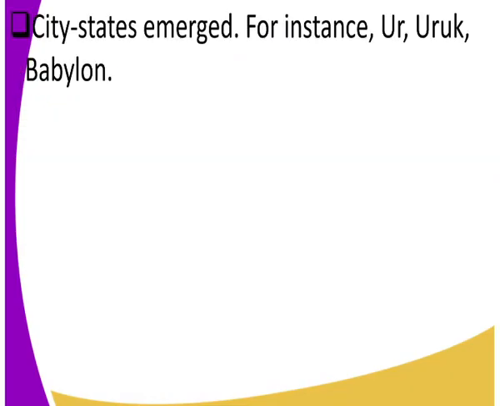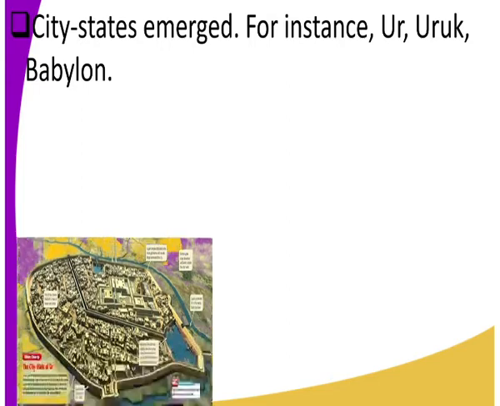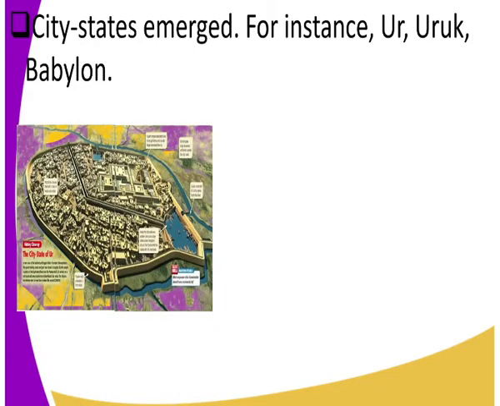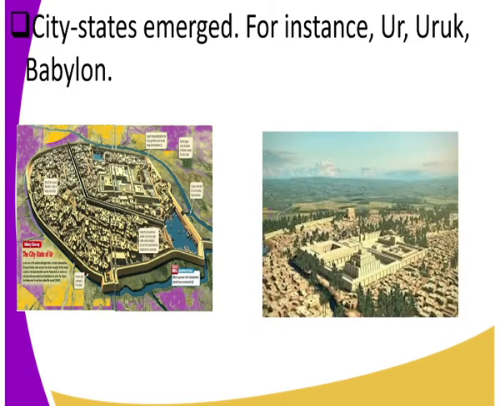Let's get to our next impact. City-states emerged. For example, we get Ur, Uruk, and Babylon. Yes, Babylon is another city that is well known. Look at that. That is Babylon city, a very well-known city, right? Then you also had Ur. For those people who understand the Bible, they know what Ur was. They know Ur was a city.